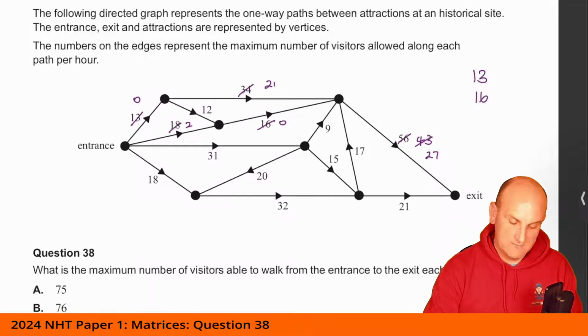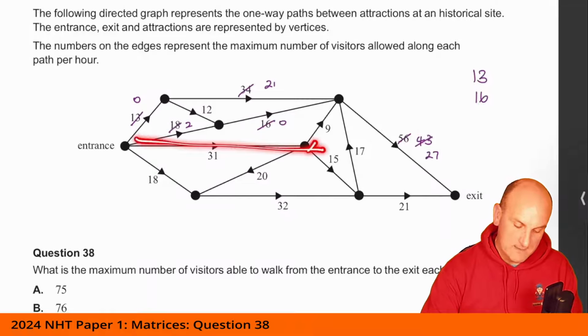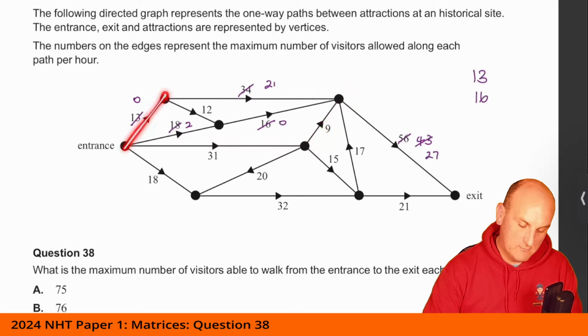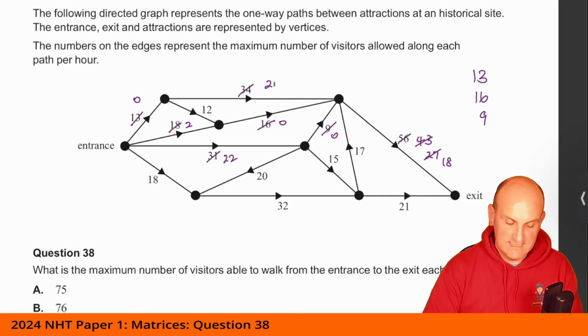Right, the next one seems to be logically 9, because I can't get anyone up here anymore, and I can't get anyone along there, so it makes sense to work out how to get through there. My maximum flow through there is going to be 9, so I'm going to write down 9. That leaves me 22. That is now 0. 9 off of there is 18.